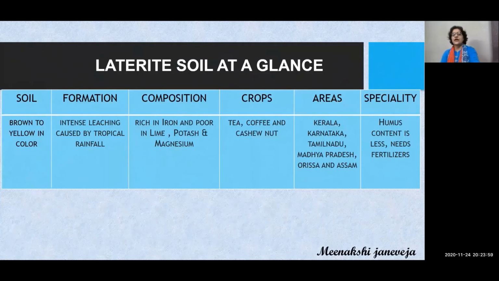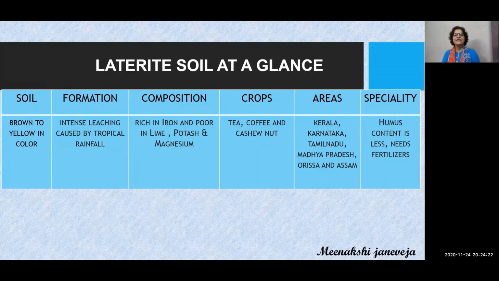Laterite soil at a glance. As I told you, I have prepared a table, so I will add it in the table of soils. All the different 3 soils are already done in the form of a table. So while doing final revision before examination, just go through the table. All 6 kinds of soils will be done for you on tips. So how to do it?